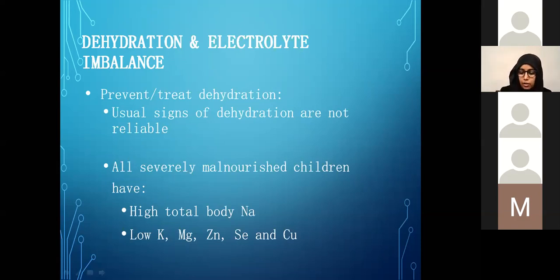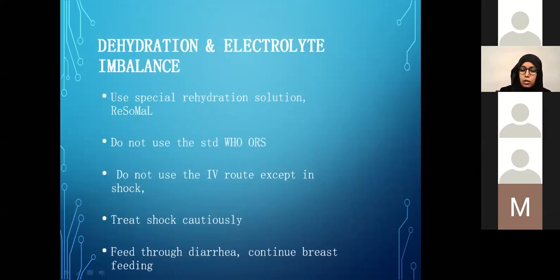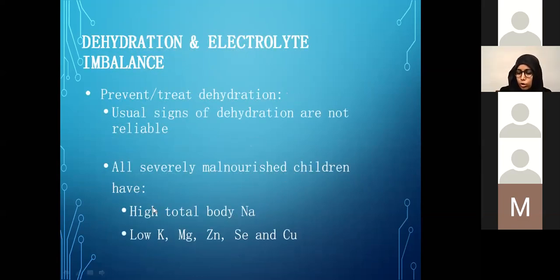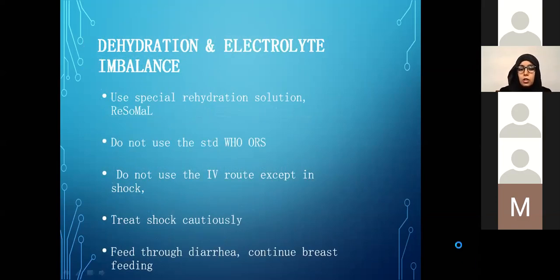But again, when we have to rehydrate them, we need to remember that their total body sodium is very high, and they are low in potassium and magnesium. So that's why we use the special rehydration solution, which we talked about in our last lecture, called ReSoMal, which is the rehydration solution for malnutrition. We cannot use the routine WHO ORS for the same reason. And again, we never use the IV route except in shock or if the child is unconscious. And we rehydrate them slowly and gradually.